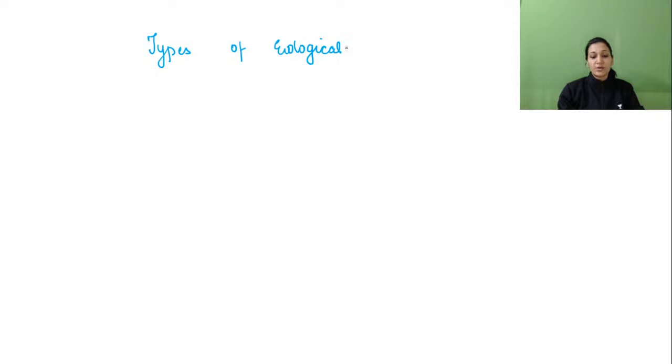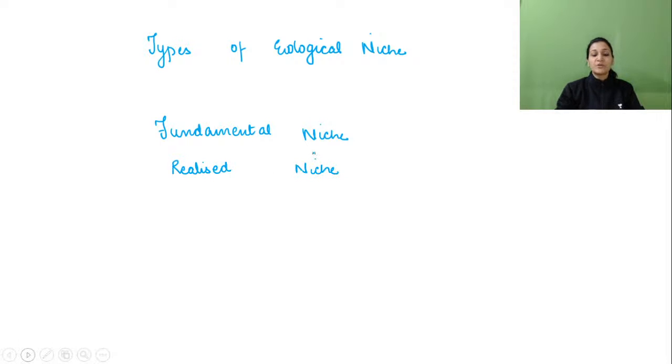Types of ecological niche. The types of ecological niches are of two types, that is fundamental niche and realized niche. So two types of ecological niches you need to know, fundamental and realized. Now let us talk about fundamental and realized niche. We'll try to make a column for this. So let us take another page and discuss it that way.